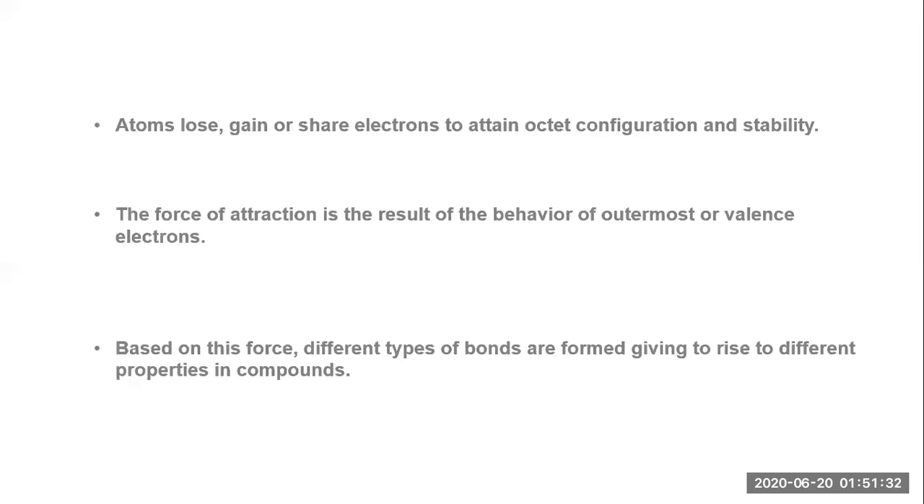So let's discover step by step what this is. First, an atom loses, gains, or shares electrons to attain the octet configuration. The word stability is very important here. Whenever we talk about stability, every atom in the periodic table is going to attain stability. The noble gases are already stable because they have completed their duplet in the case of helium, and octet in other cases.